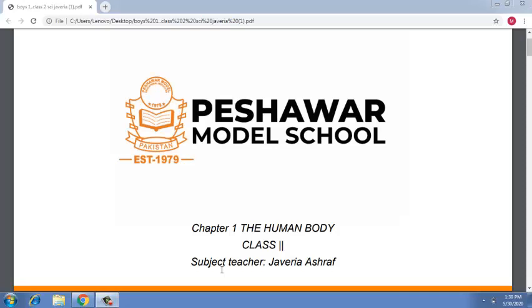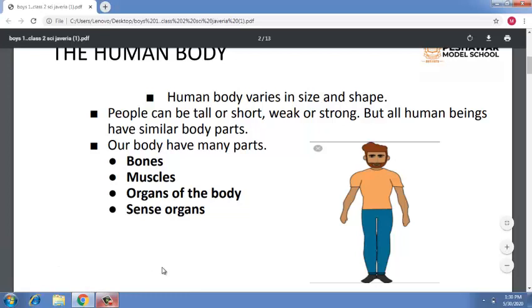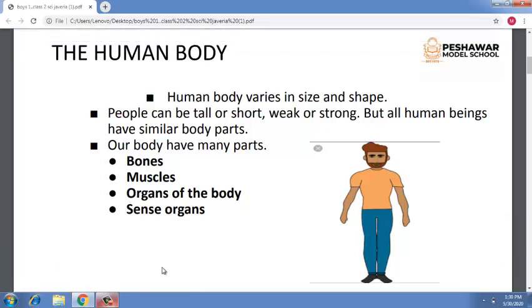Today we are going to discuss our first chapter, which is named the human body. The human body is the structure of a human being. You can see in this picture, it is composed of many different parts.